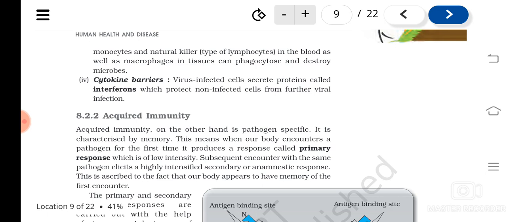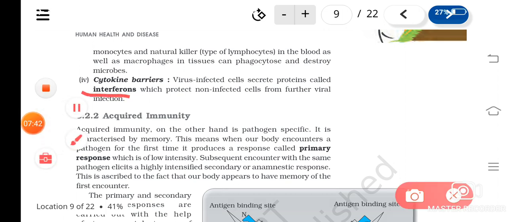Cytokine barriers. This is a special type of barrier mechanism, especially against the virus. Virus infected cells secrete a protein called interferons, and they protect. These interferons are proteins produced by the cells which are infected by the virus, and they prevent other cells from getting infected by the virus.